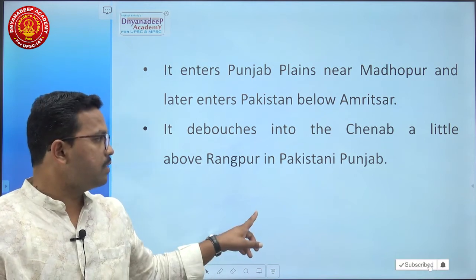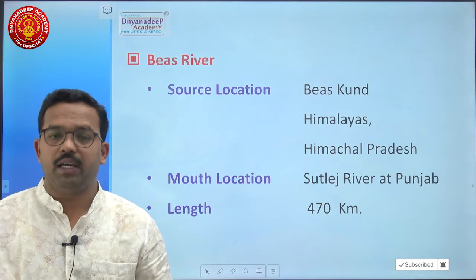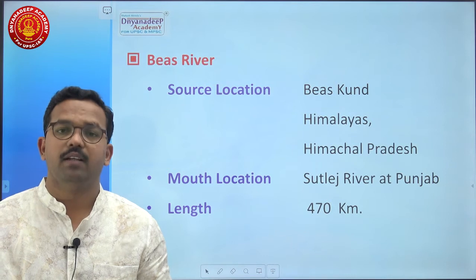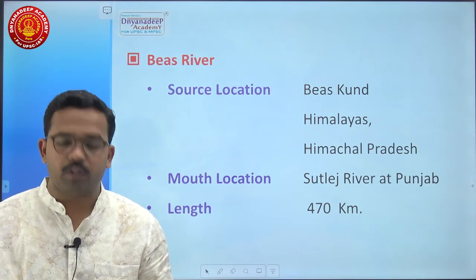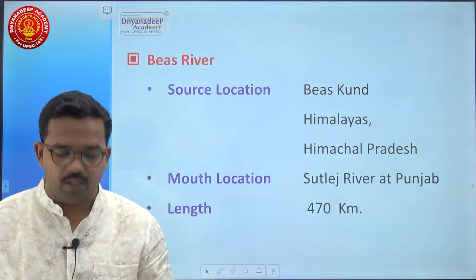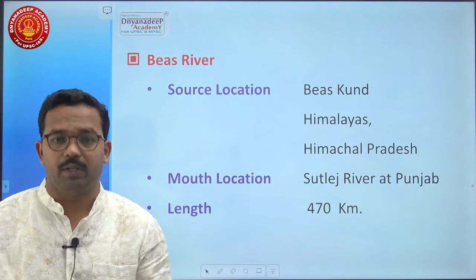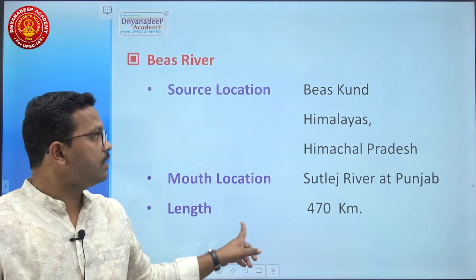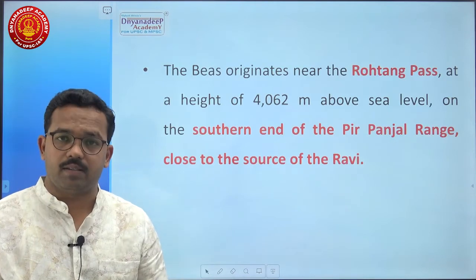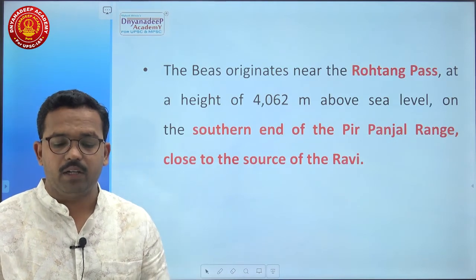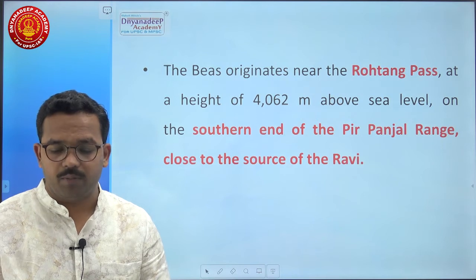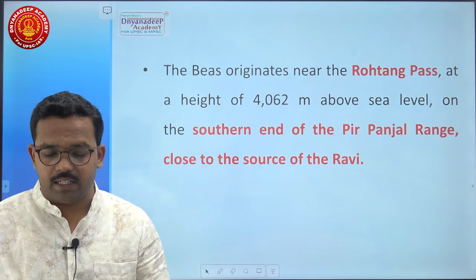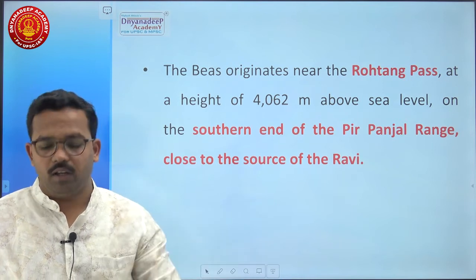Then next one is the Beas river. Beas has a source location at Beas Kund, Himalayas in Himachal Pradesh. Mouth location Satluj river at Punjab. Length is almost 470 kilometers. Here remember, the Beas river originates near Rohtang Pass. This is important. At a height of 4062 meters above sea level on the southern end of the Pir Panjal range, close to the source of the Ravi.